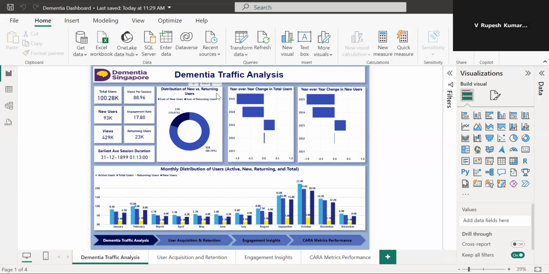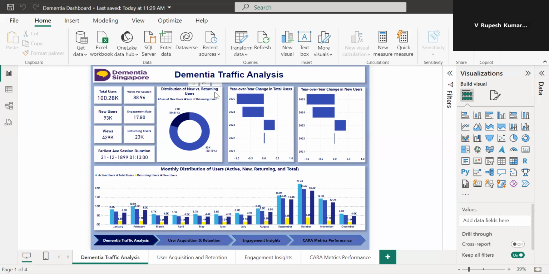The next chart is a donut chart, showing the distribution of new versus returning users. 80.19% of users are new users, while only 19.81% are returning users.